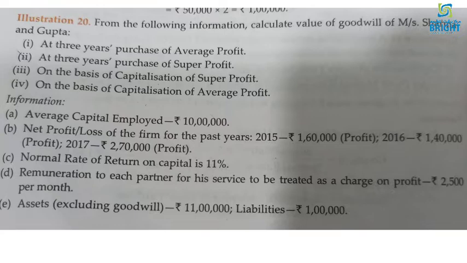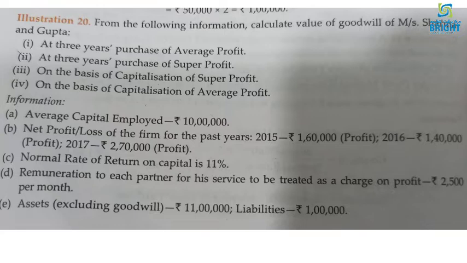Then the information given: average capital employed, profit for the past 3 years are given. Then normal rate of return is 11%. Then remuneration to each partner for his service to be treated as charge on profit, 2,500 per month. Assets excluding goodwill minus outsiders' liability is 1 lakh. This is the information given as per the question.